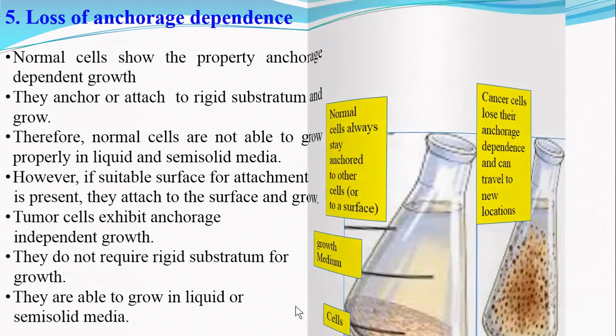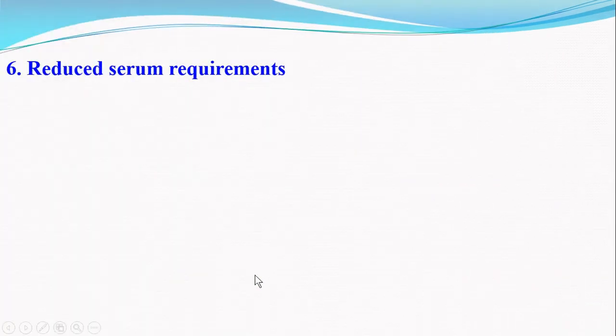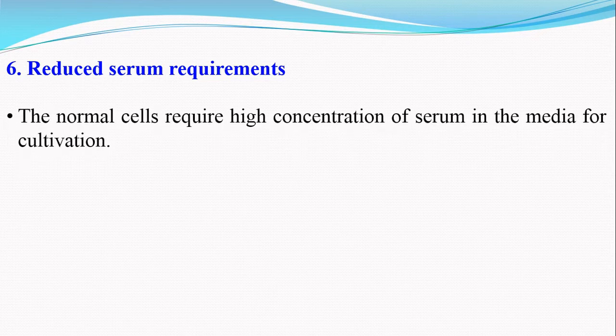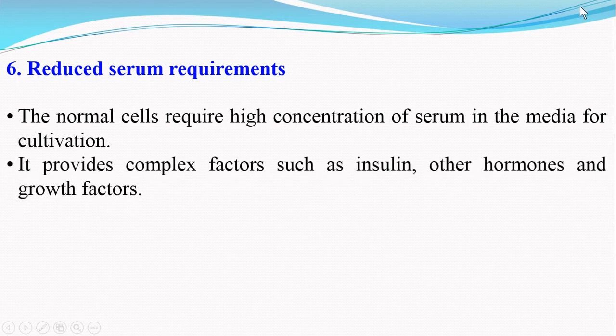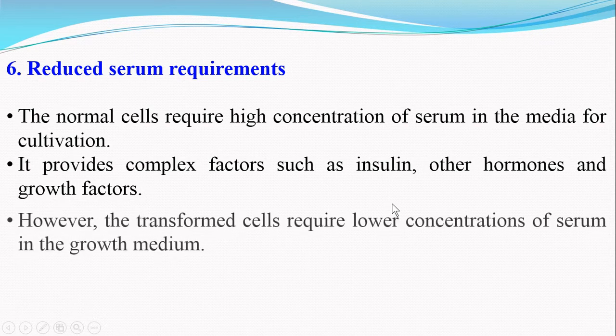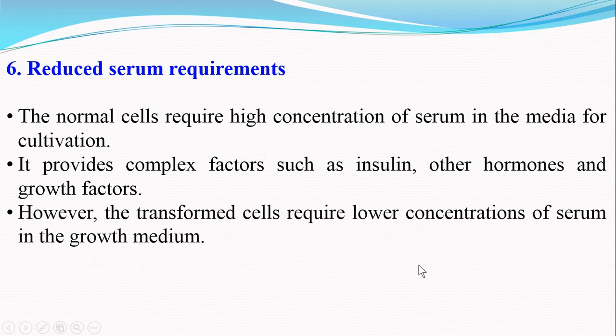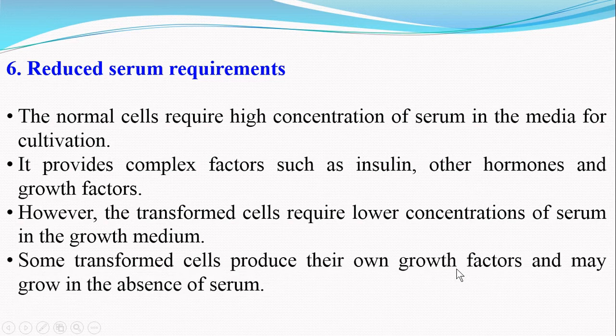The next property of cancer cells is the reduced serum requirement. The normal cells require a high concentration of serum in the media that are used for their cultivation. The serum provides the complex factors such as insulin and other hormones and growth factors that are required for the growth of the cells. However, the transformed cells require low concentrations of the serum in the growth medium. Some transformed cells produce their own growth factors and may grow even in the absence of the serum.